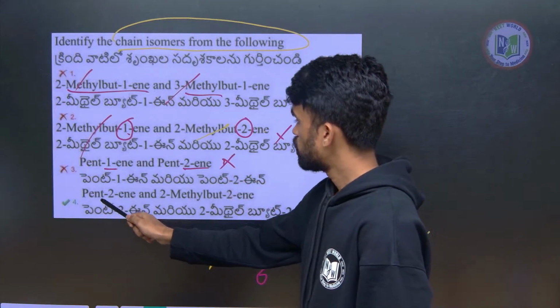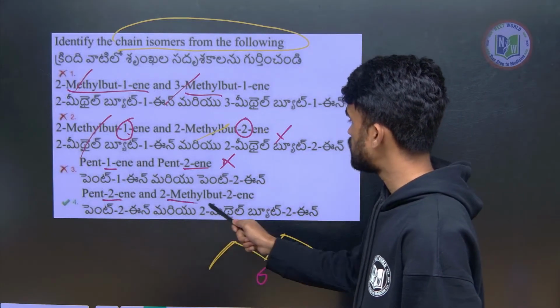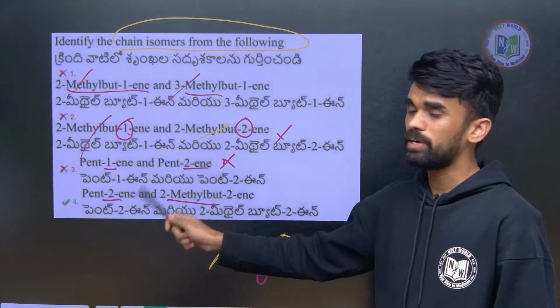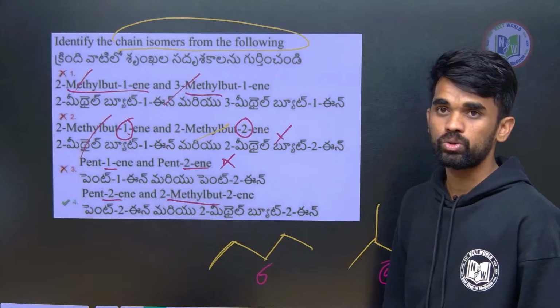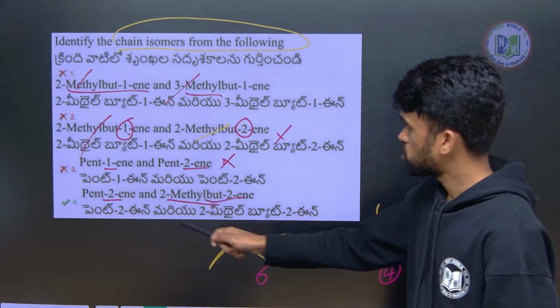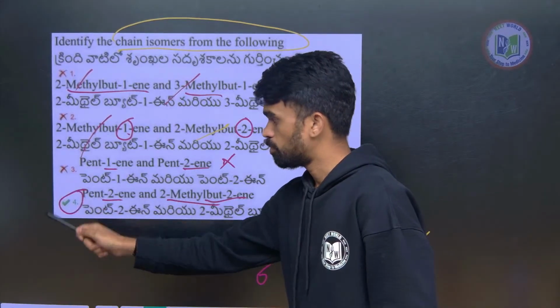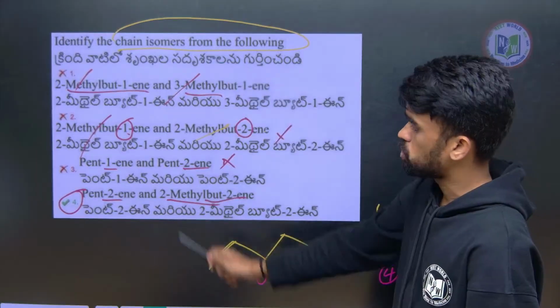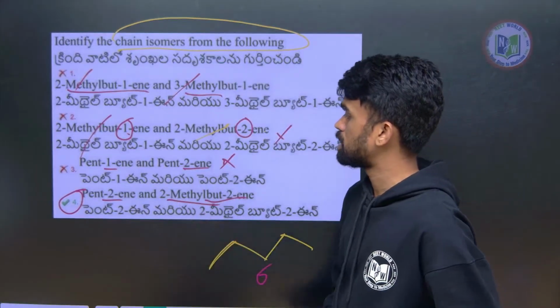And this one, pent-2-ene and 2-methylbut-2-ene. Yes, here I told pentane, butane, they are saying pent-2-ene, 2-methylbut-2-ene. So it means the parent chain number of carbons is changed. But the chemical formula is the same. So they are what? Chain isomer, differ in the parent chain. So the fourth option is correct, right?